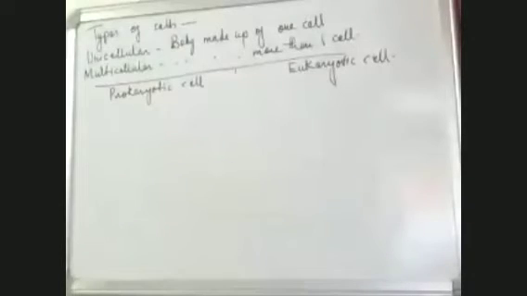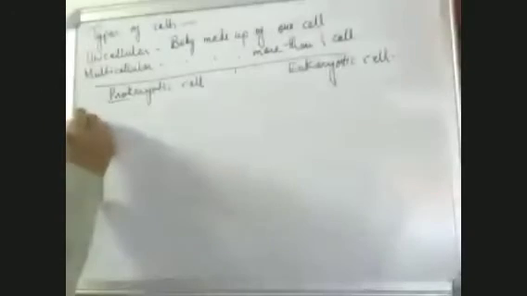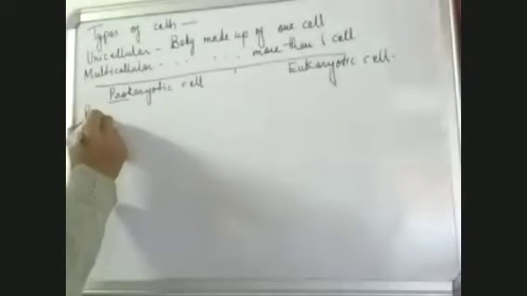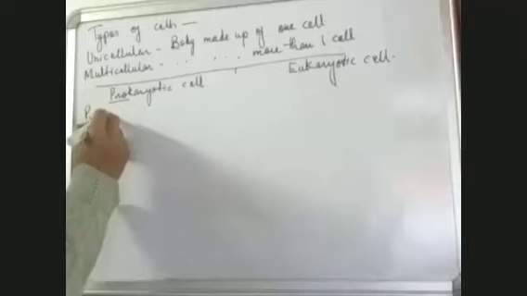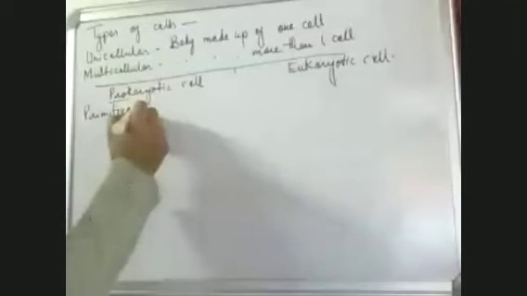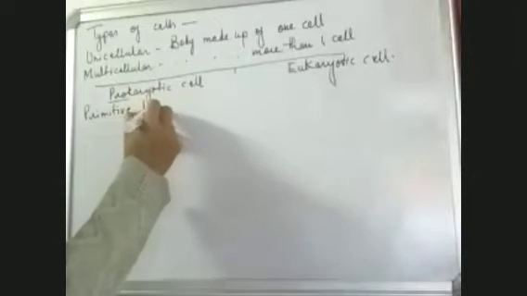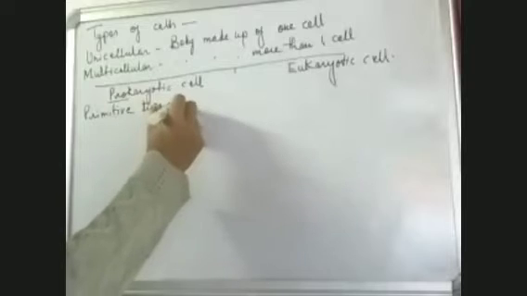So there are two more types of cells which are known as prokaryotic cells and eukaryotic cells. Now, these two cells differ. How do they differ? They differ in the presence of their nucleus. Pro means primitive. Karyon means nucleus. Primitive type of nucleus is prokaryotic.